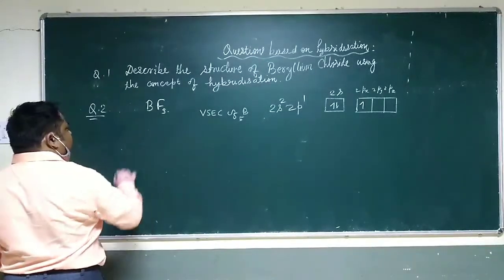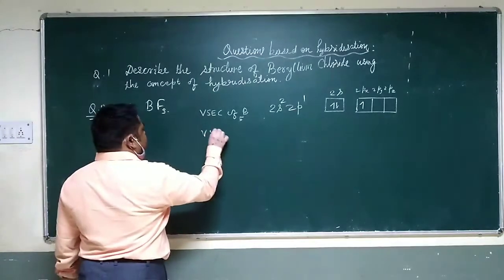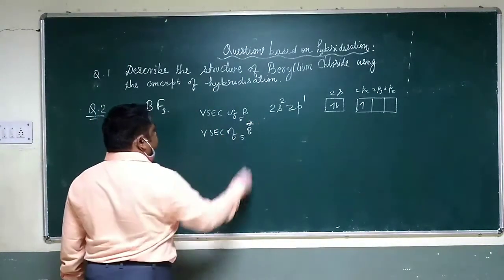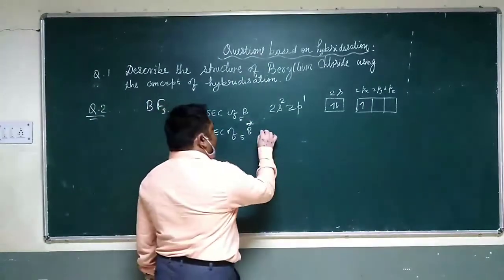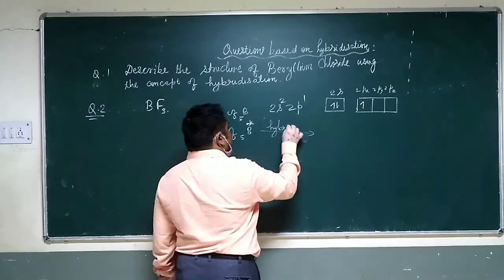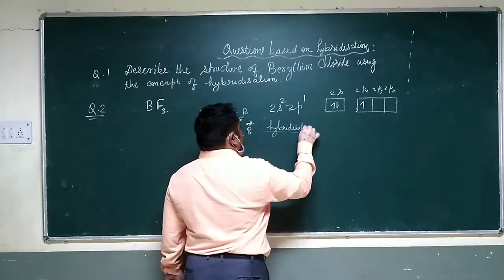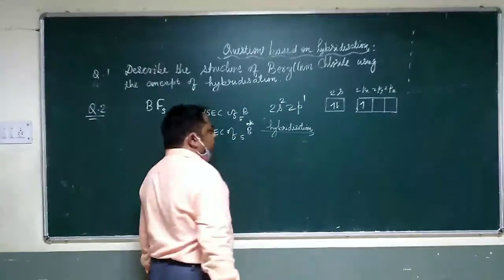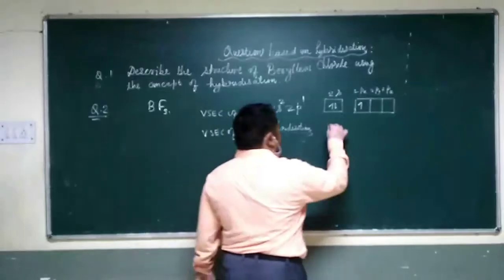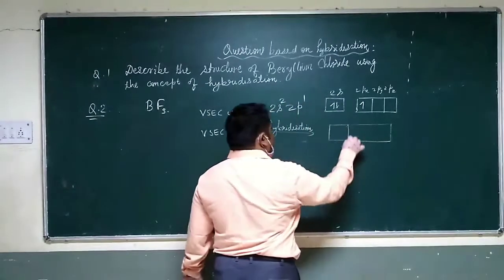It can undergo excitation. Valence electronic configuration of boron in the excited state. It will undergo hybridization. What is the meaning of hybridization? Intermixing of atomic orbitals and redistribution of electrons.